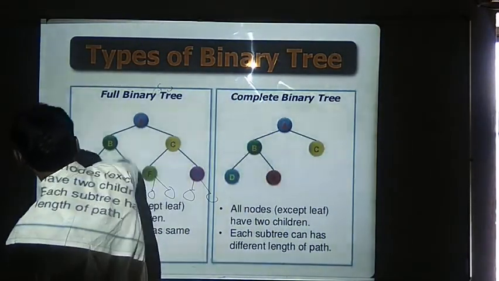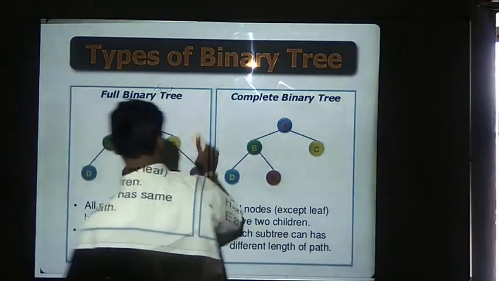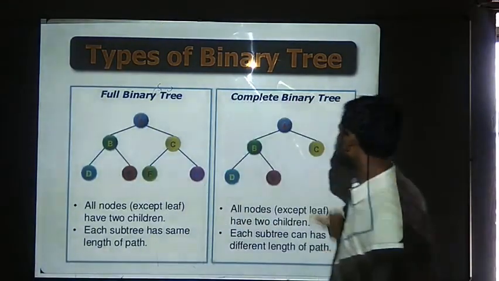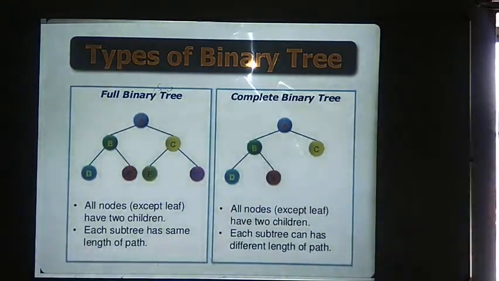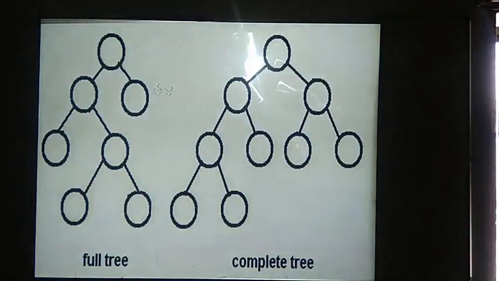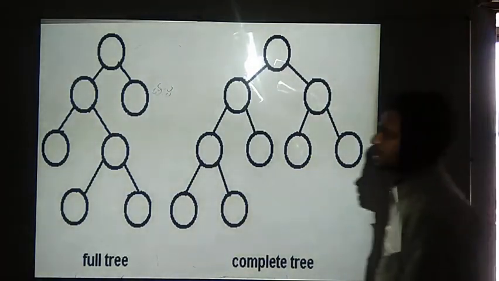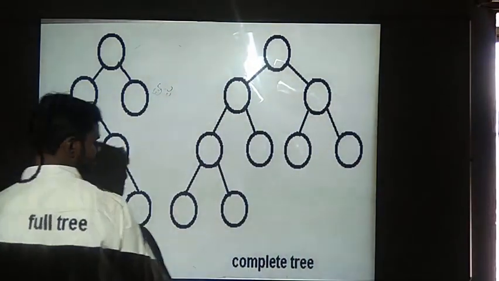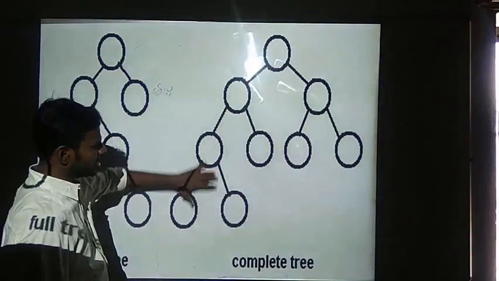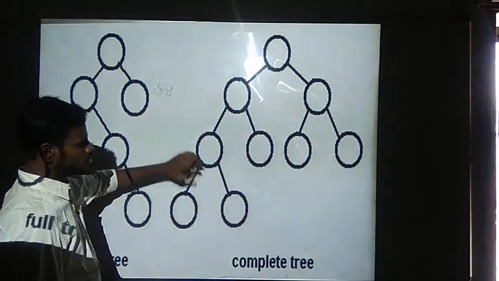Now after this we have the ADT operations that we could perform on our binary trees. See this one. This is one more example for your full tree and complete binary tree. See, this is a full binary tree and this is a complete binary tree. At the left side, I can have one more part.